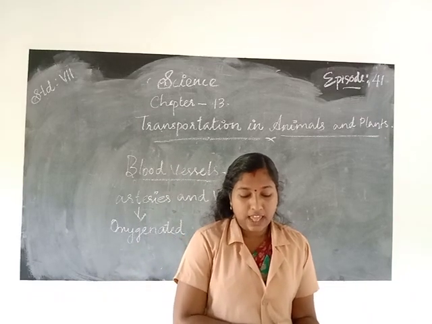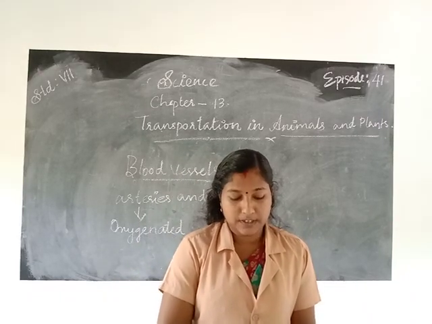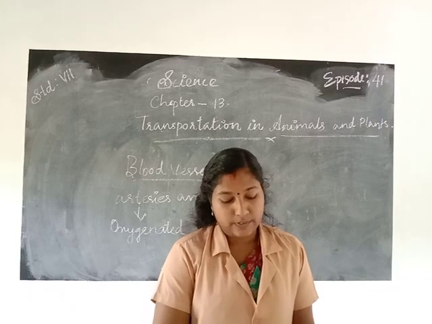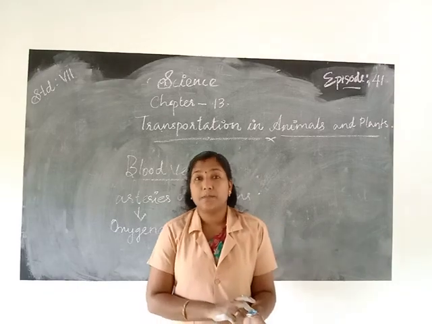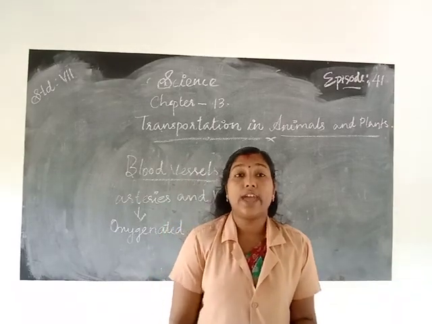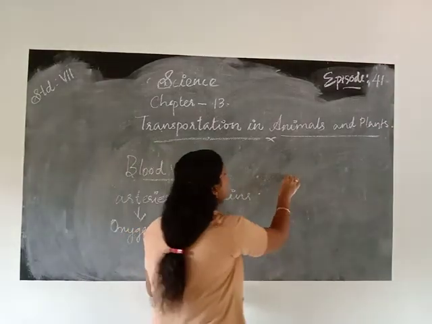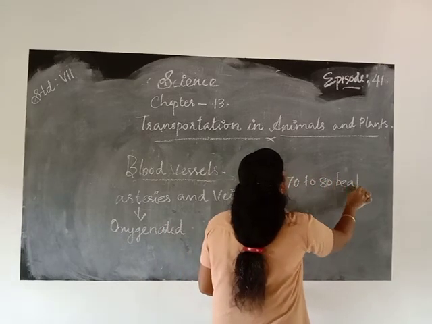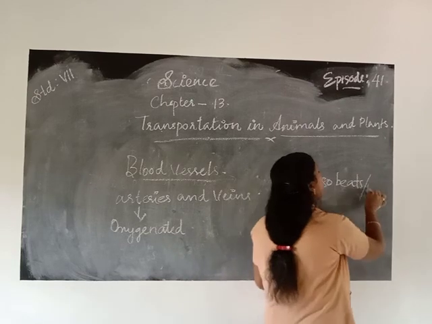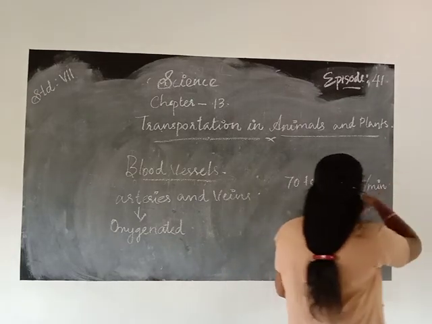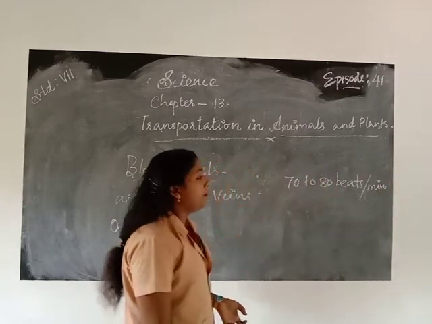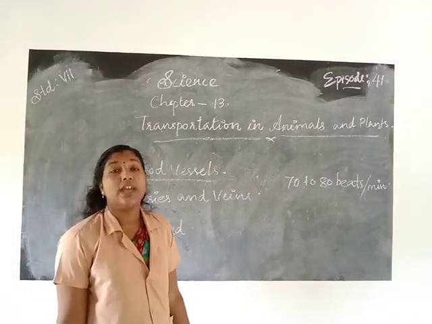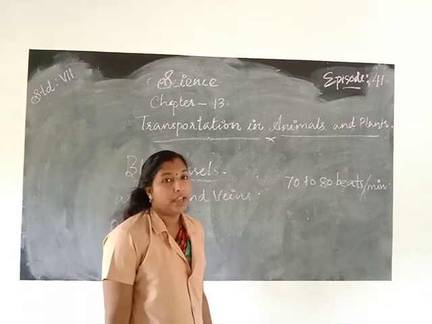So a healthy resting person can have 70 to 80 beats in 1 minute. A resting person's pulse rate is 70 to 80 beats per minute.